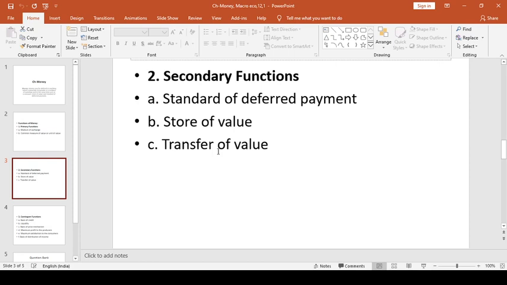Under the barter system, it was very difficult to use goods as a store of wealth due to the perishable nature of some goods and the high cost of storage. Money as a store of value has various advantages. Money is available in fractional denominations, ranging from rupees 1 to rupees 1000.